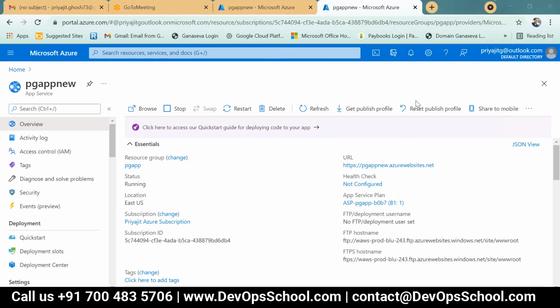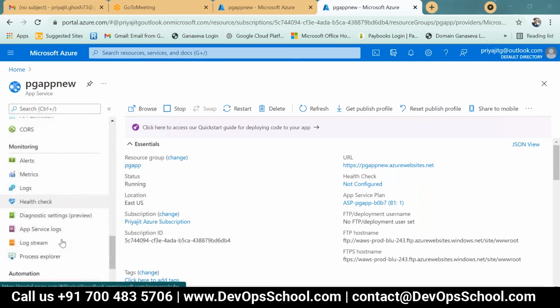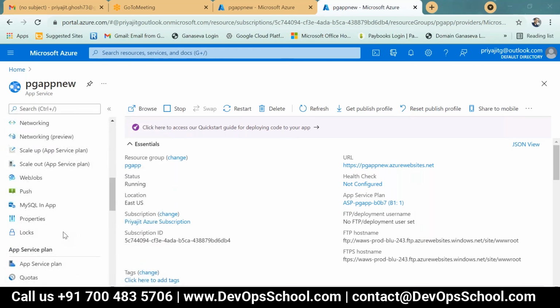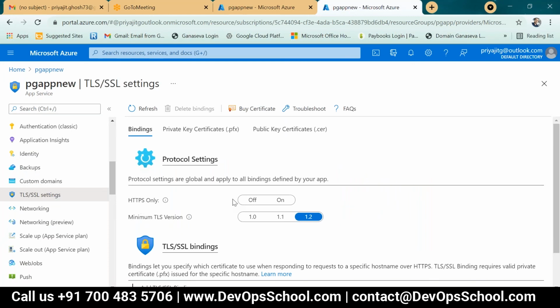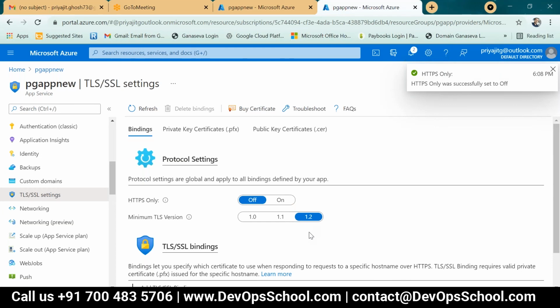Okay. Now let's come to the SSL page, because that is also part of this course. If I have to change my web app to SSL also, see here, HTTPS only. This is off. I put it to on after uploading this private key certificate. Here it is off, so you can change it to on. Yes.